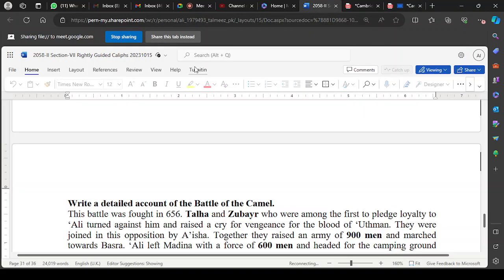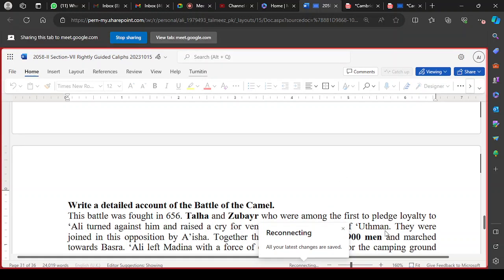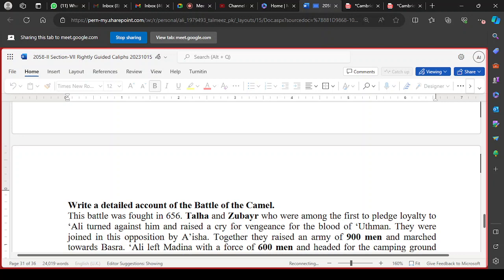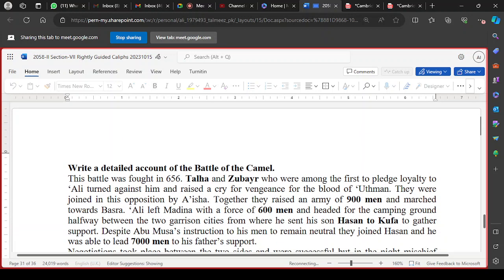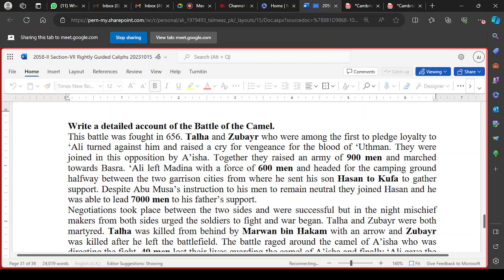See here too, that is about the Battle of Camel. I hope it is shared with you now. So this was fought in 656.